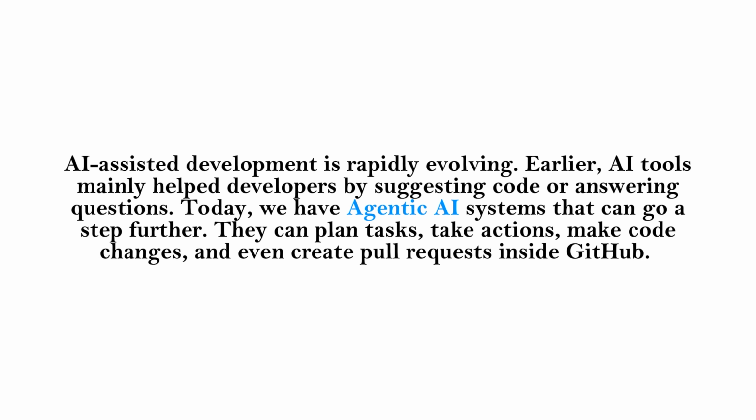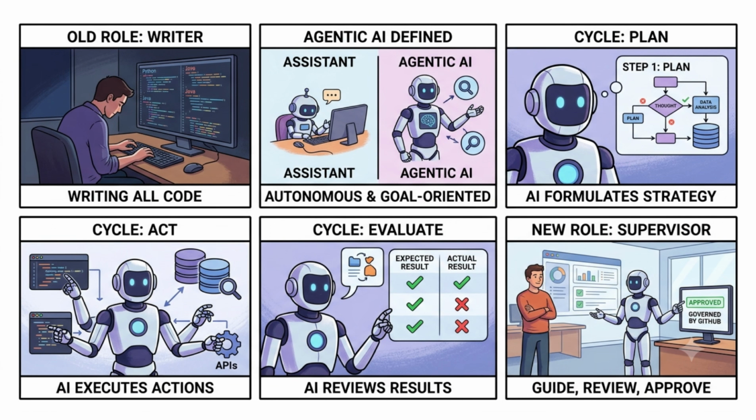AI-assisted development is rapidly evolving. Earlier, AI tools mainly helped developers by suggesting code or answering questions. Today we have agentic AI systems that can go a step further. They can plan tasks, take actions, make code changes, and even create pull requests inside GitHub. This shift changes the role of developers. Instead of only writing code, developers now supervise, guide, review, and approve the work performed by AI agents.